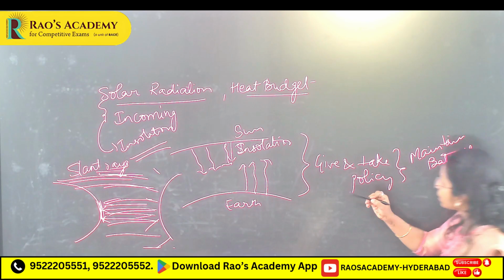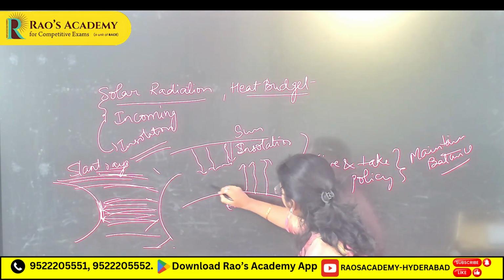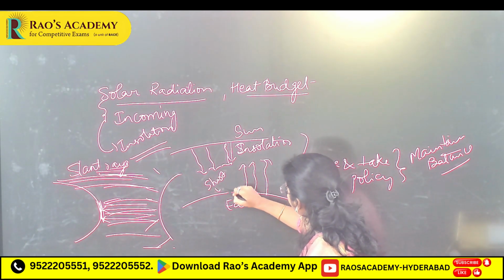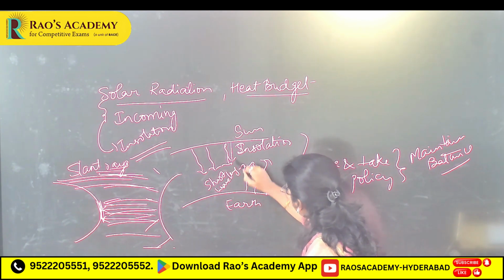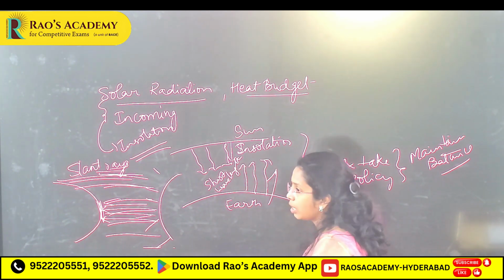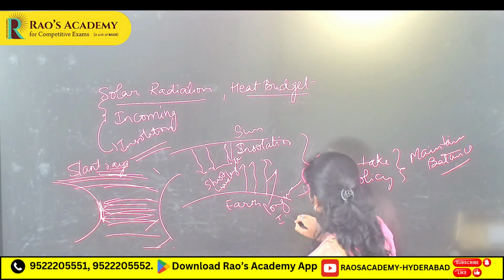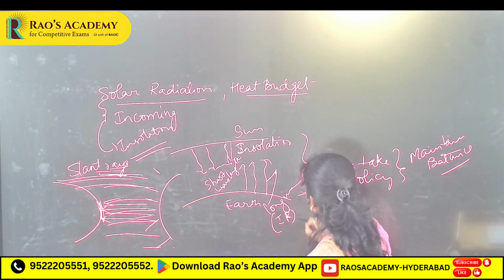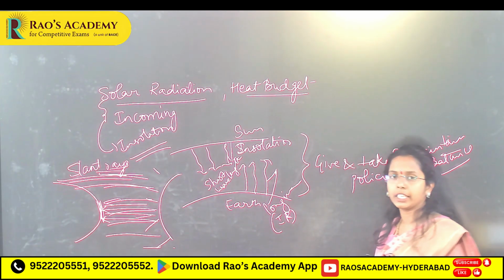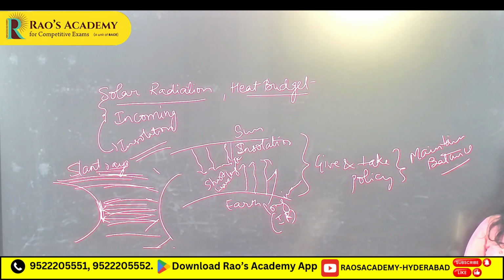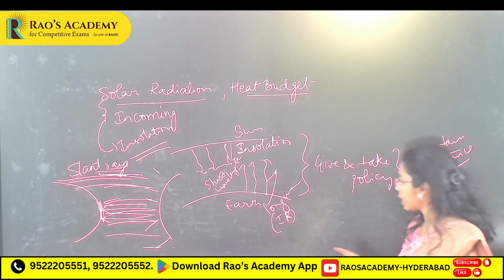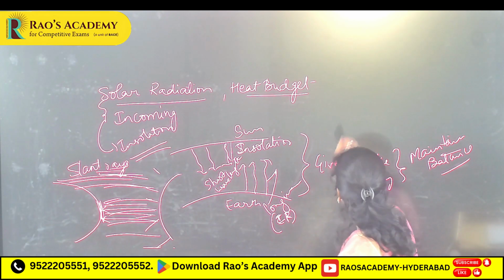And earth receives solar radiation in short wavelengths and earth emits long wave radiation, mainly IR radiation. Mainly IR radiation you will see here, UV radiation.